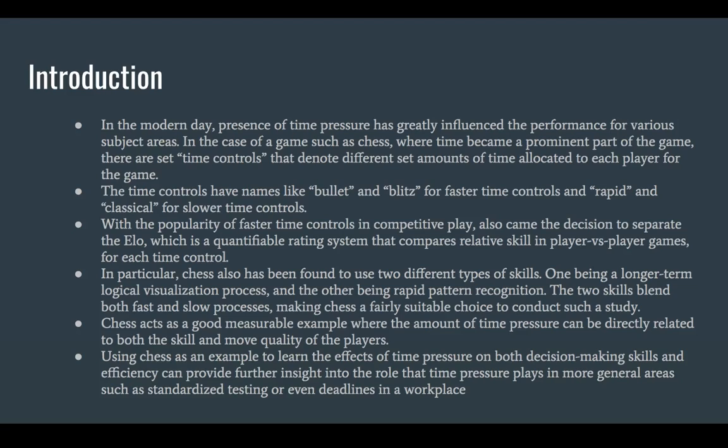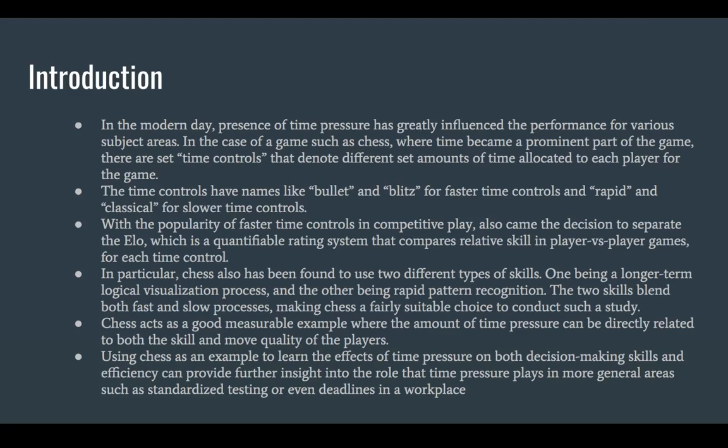The modern day presence of time pressure obviously has greatly influenced the performance for various subject areas. In the case of chess, where time is such a prominent part of the game, there are set time controls that denote different set amounts of time allocated to each player for the game. They have names like bullet, blitz, rapid, and classical, classical being the slowest and bullet being the quickest.